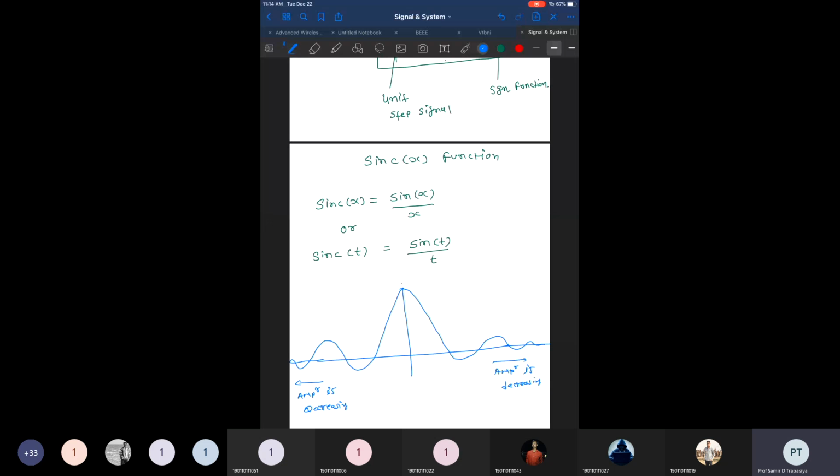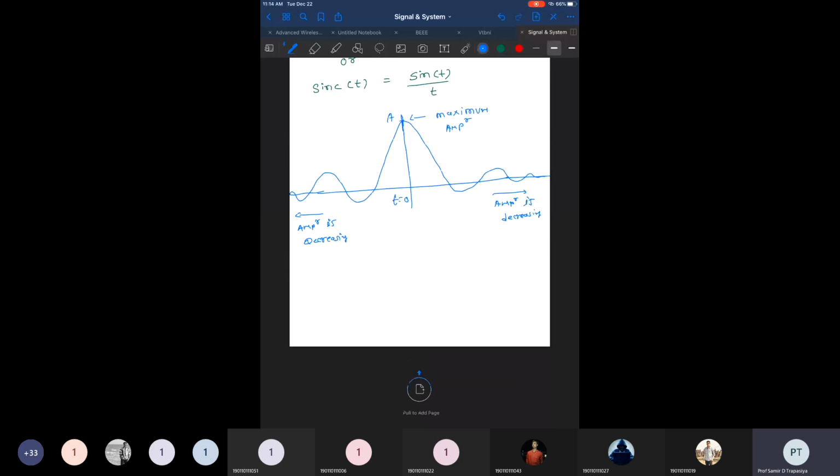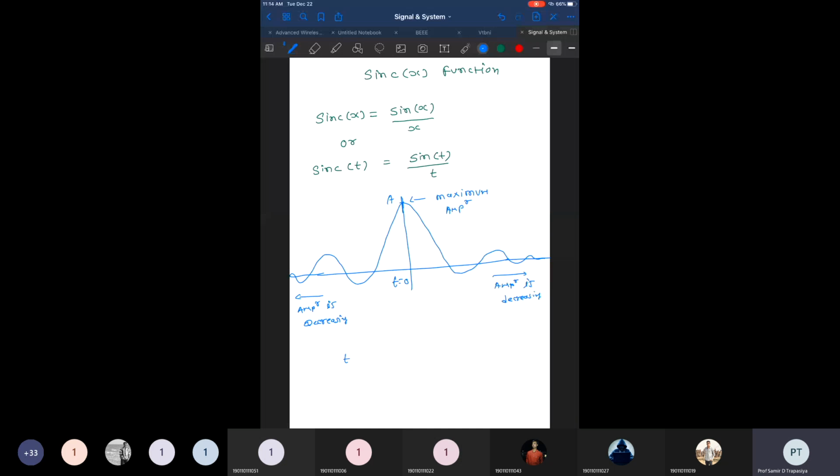At this point where t is equal to 0, right, you are getting the maximum amplitude. Why? Because at t equal to 0, we are getting the sinc function of 0, that is sine of 0 by 0, both are 0 by 0, right? But 0 by 0 is neither infinity nor 0.